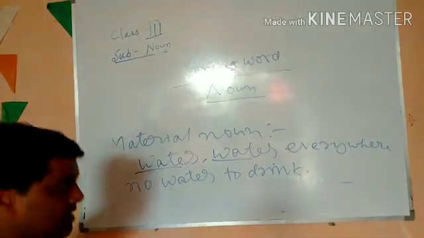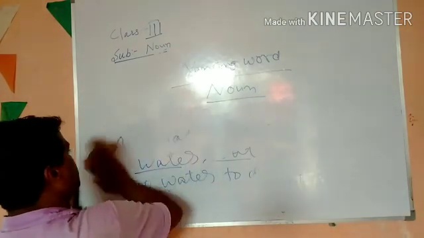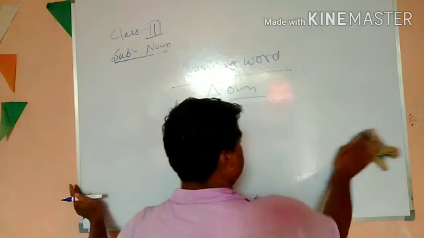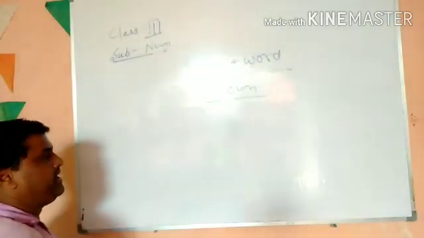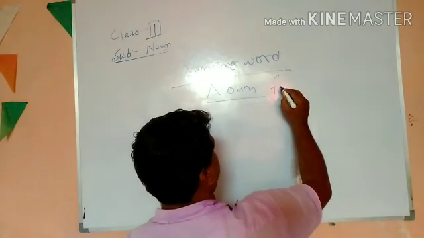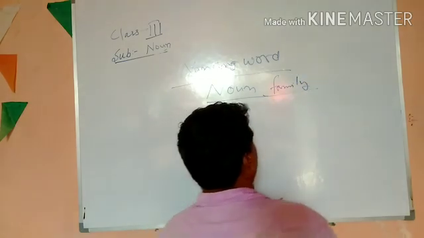Now, I will show the noun by its chart, which will make you understand in a much better way. Okay? Now, noun family, you might have heard noun family. Your teacher might have taught you in regional classes. Noun family.